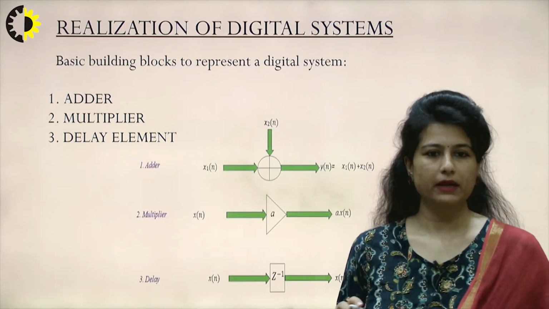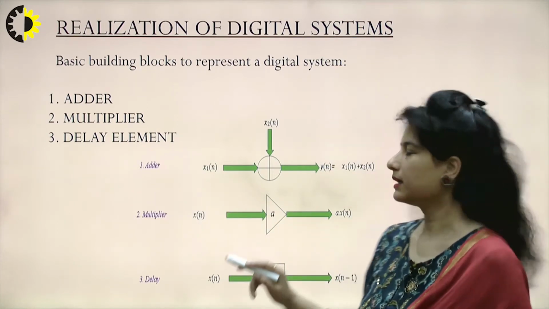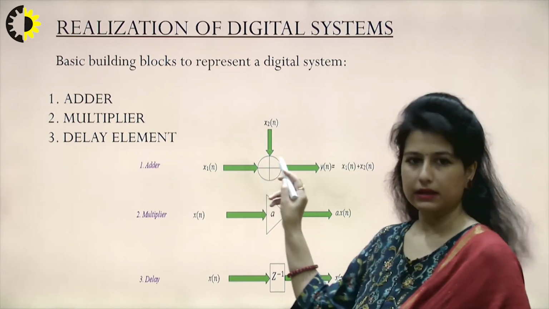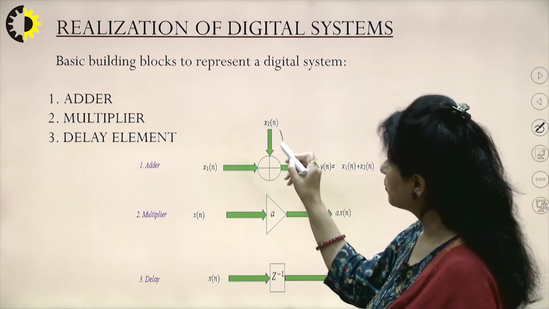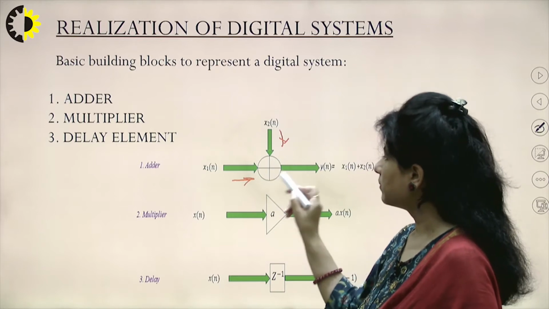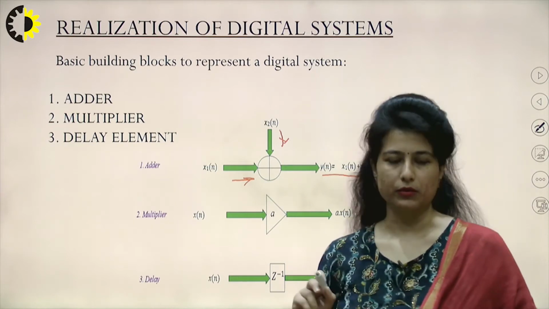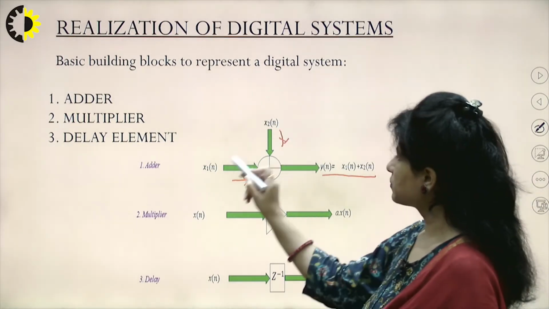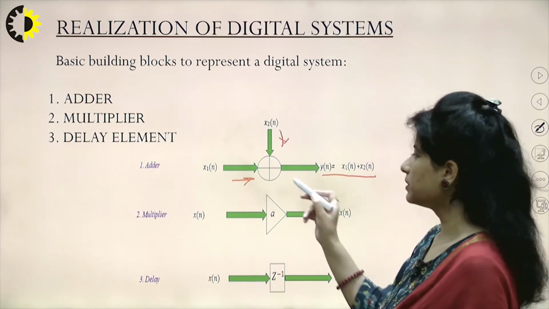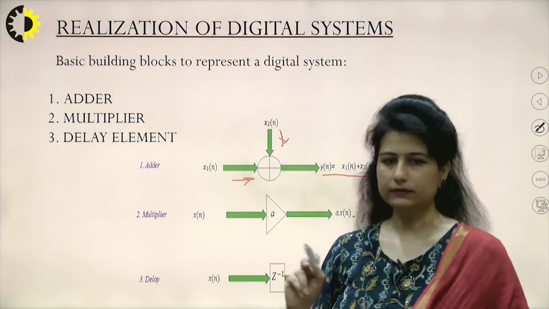So how do we make a block diagram using these elements? Whenever we talk about the adder circuit, it is a plus sign accompanied by a circle, and we must have a minimum of two signals coming to this adder block, and then we get some output which is the addition of the inputs. Mostly we would have two signals, x1(n) and x2(n), but we can have n number of signals at this input as well. The output would be the summation of all the inputs that we are giving to the summer.